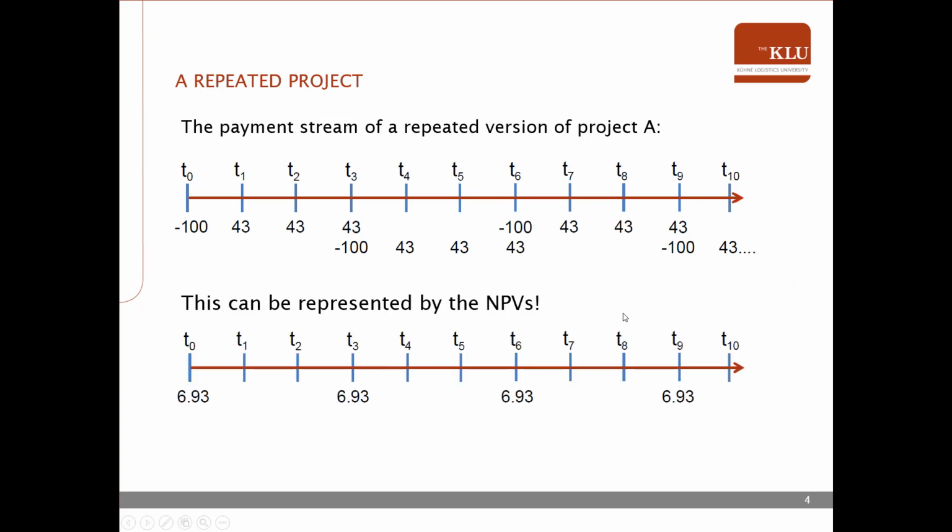We can then represent this project by the NPVs, because in each of the future periods we get an NPV of 6.93 as we did in t equals 0. So we now have represented the project by the NPV it generates every 3 years. And equivalently, this can be done for project B.